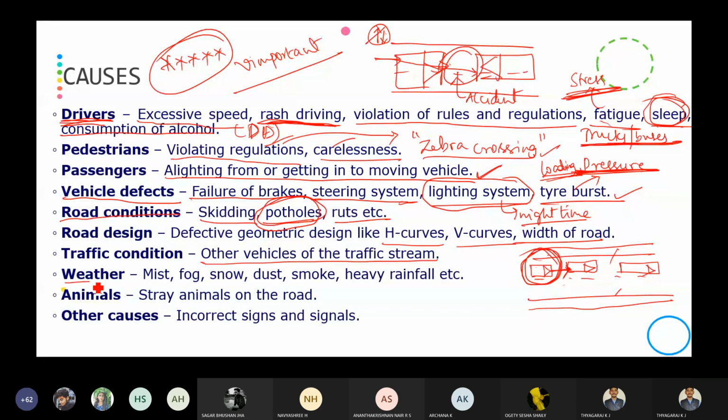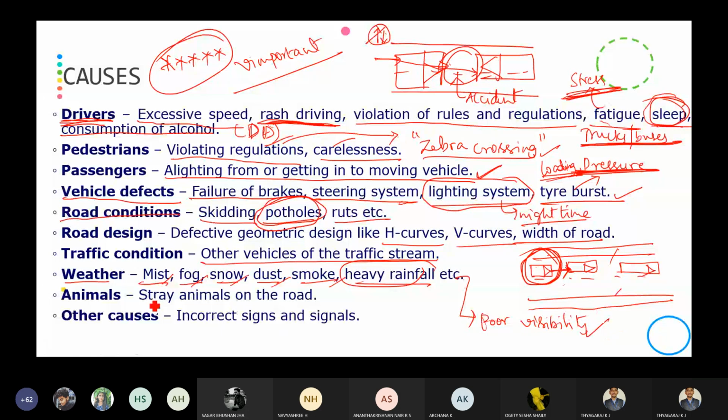Then comes the weather condition: mist, fog, snow, dust, smoke, heavy rainfall. Because of poor visibility, the accident is going to occur. That is, if there is any mist, fog, snow, dust, smoke, or heavy rainfall, it means poor visibility. So because of poor visibility, you are going to encounter an accident. The road will not be visible properly.